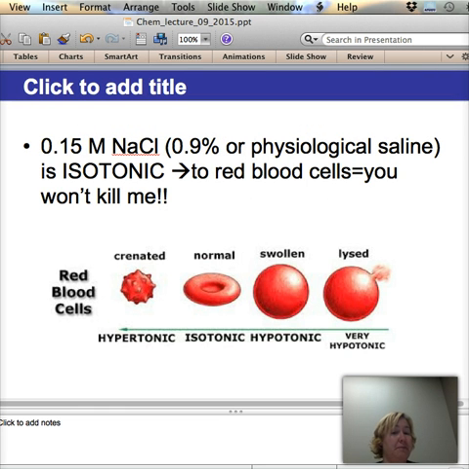Let's talk about what you need. You need a 0.9% physiological saline solution. This is what your IV drip is. You're going to put an IV drip in me, and I'm going to be happy as a little clam because I'm not going to die. Because my capillaries are not going to know anything's going on. They're going to know there's some more liquid, but it's not weird liquid. My blood cells are going to look like that. See, that's a happy blood cell right there because somebody used an isotonic solution, which is 0.9% saline or 0.15 molar NaCl. Right? Everybody's happy.